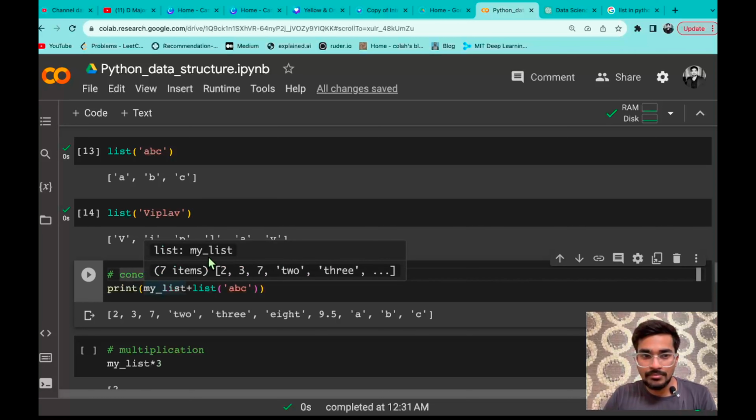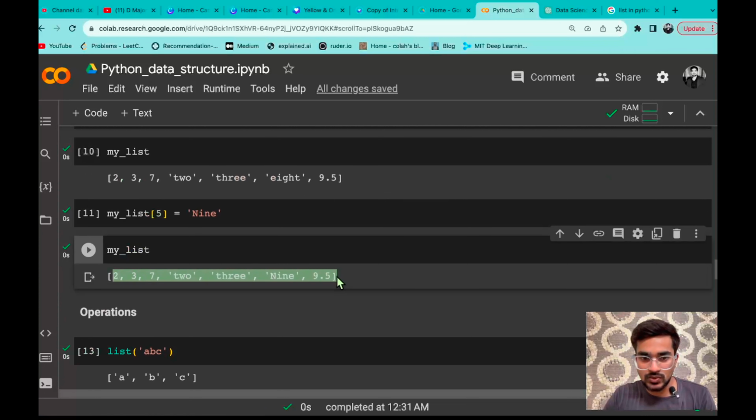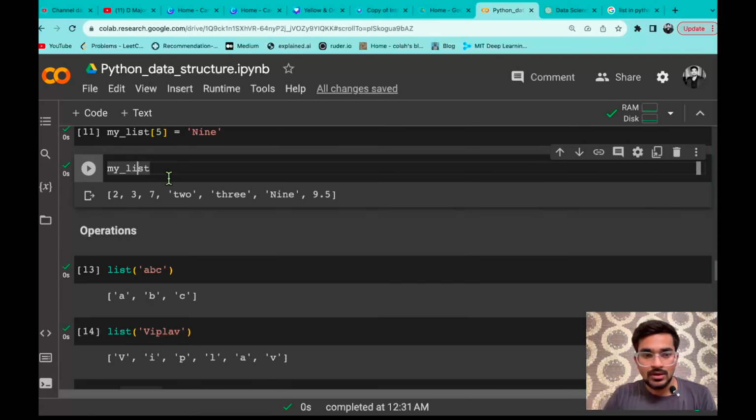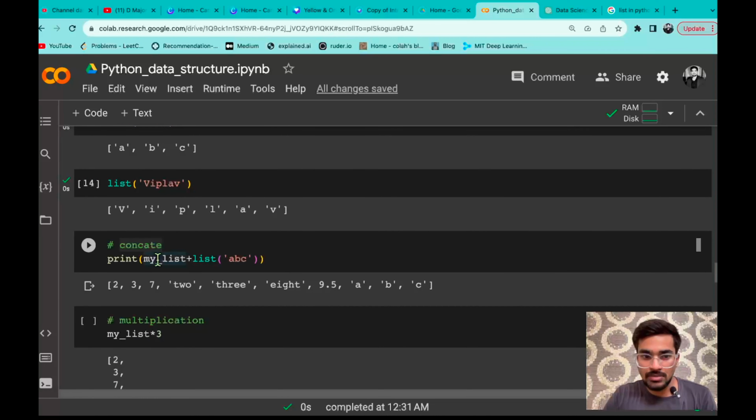Let's say earlier what you had was my list, and this one was the latest update of my list, stored in my list variable. Now what you can do with that list is concatenation, that means some element can be concatenated at the last. If I just do my list and then a plus sign, that means concatenation, and you are concatenating a list of ABC.